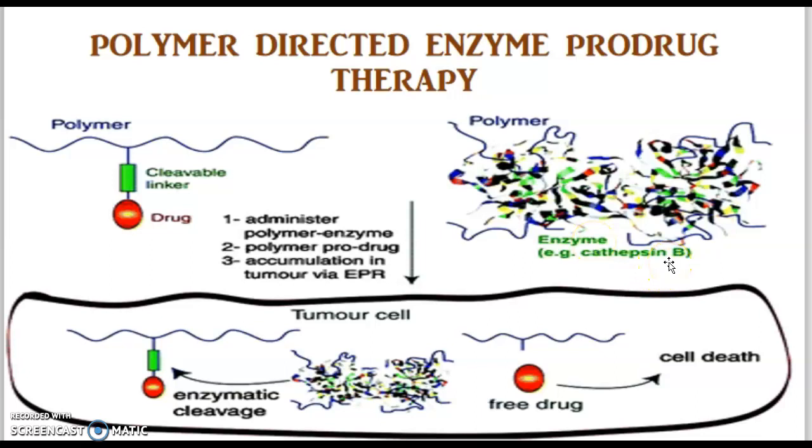So in this mechanism what we do is, first we administer the polymer enzyme complex. Because of the mechanism of passive targeting, this polymer enzyme complex will penetrate into the tumor cells and accumulate there. And after some time we will administer the polymer drug complex. Once this polymer drug complex comes in contact with the tumor cells, because of the presence of the enzyme, the prodrug will be converted into an active form. Hence, the cytotoxic activity will be shown and cell death happens. So this is the mechanism underlying polymer directed enzyme prodrug therapy.